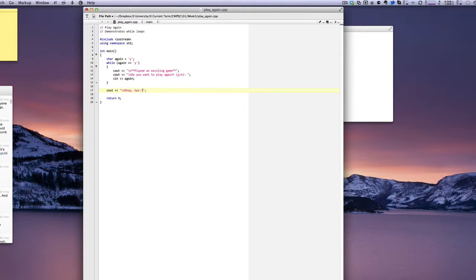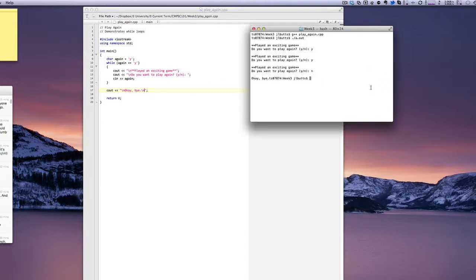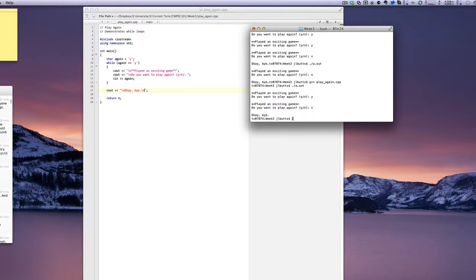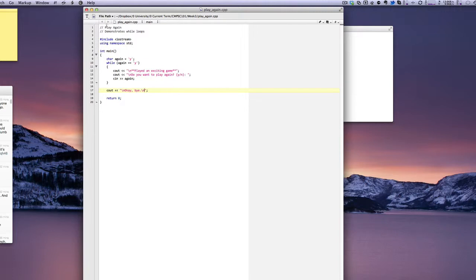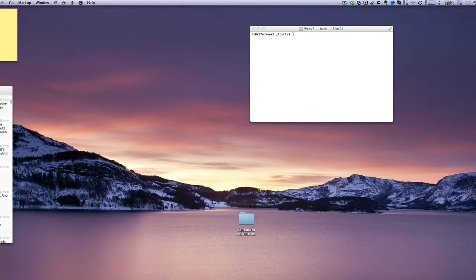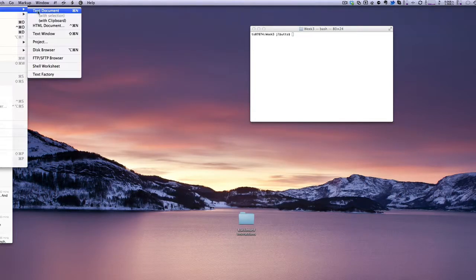Now, I don't like the fact that my okay bye ends up mashing with my prompt, so I'm going to add in my \n, recompile, and test it, and now our prompt goes on a new line. Okay, now notice that if I had not predefined that y as the again variable, we would have never entered into the body of the loop. It would have never prompted the player, do you want to play again?